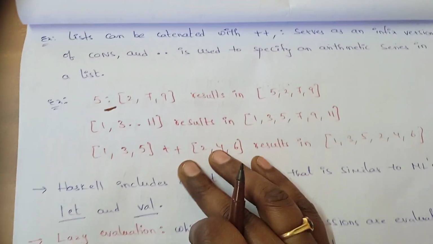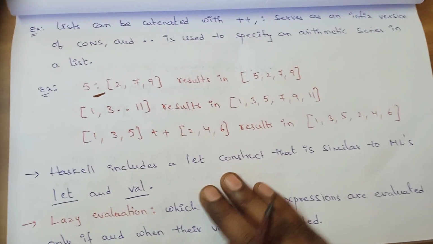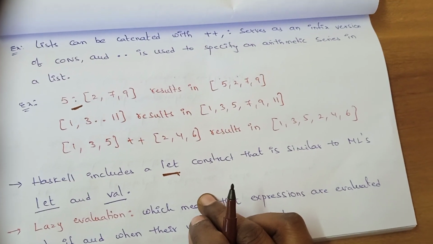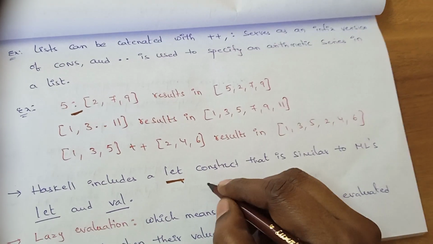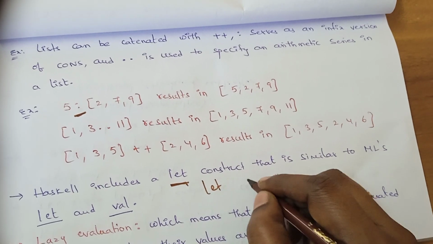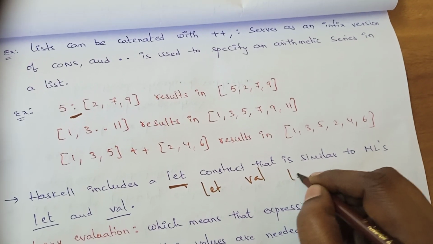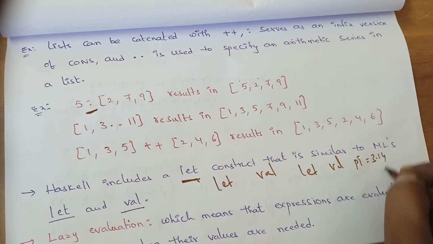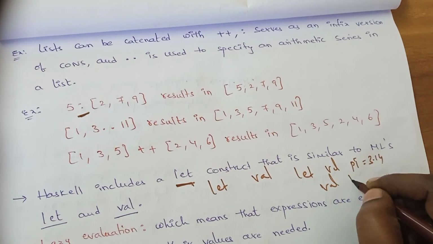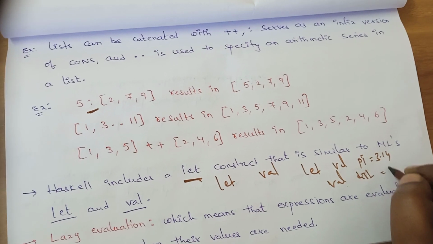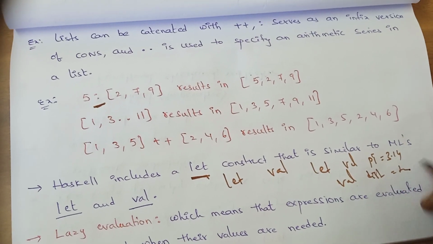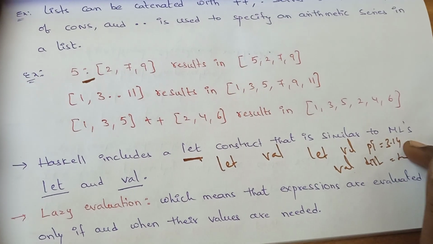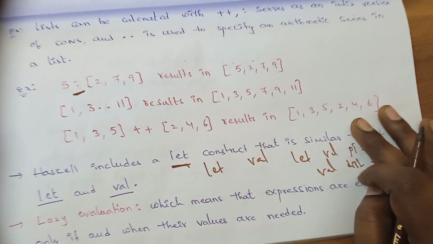Haskell includes a let construct, a let keyword construct that is similar to ML's let and val. In ML we use let, and we use val, for example val pi is equal to 3.14, or val distance is equal to time times speed. We wrote these kinds of instructions in ML, so the same thing is also possible in Haskell.